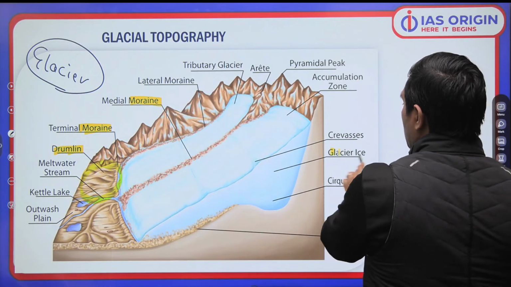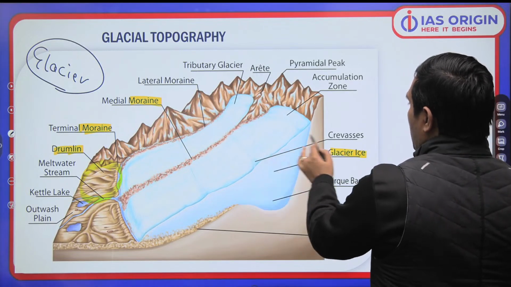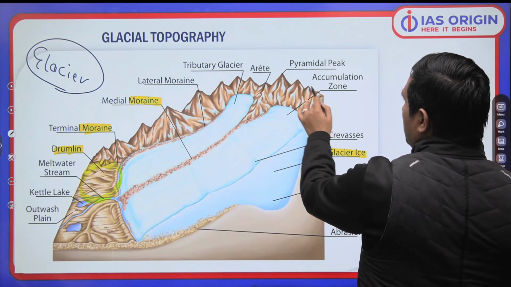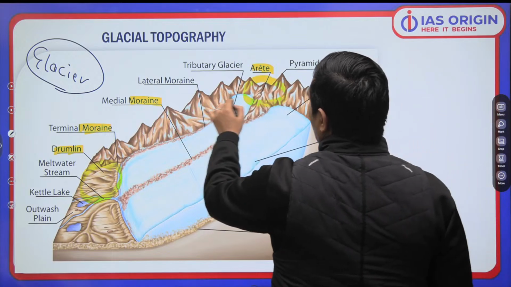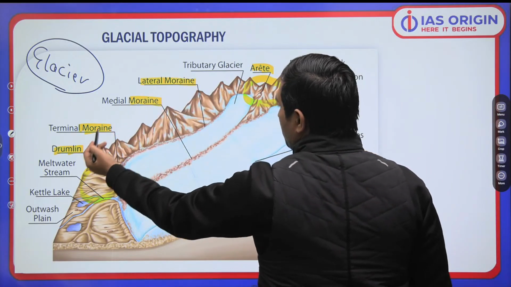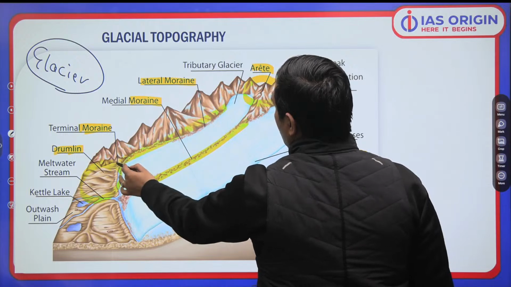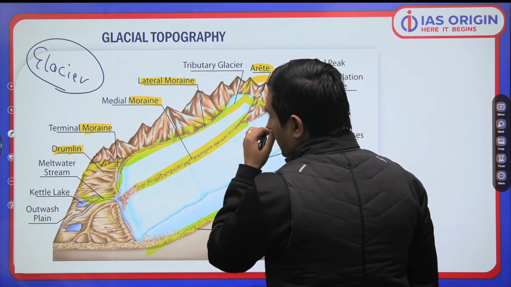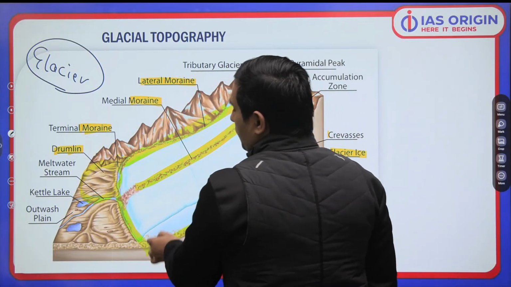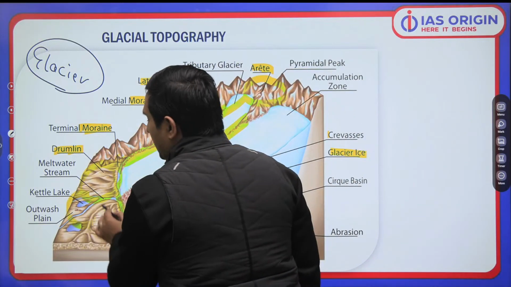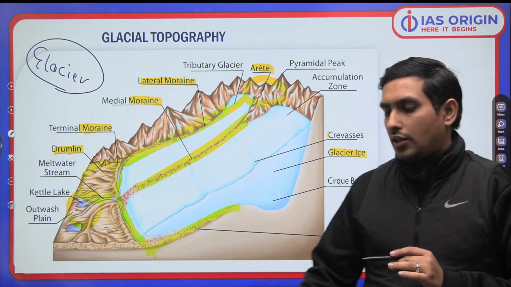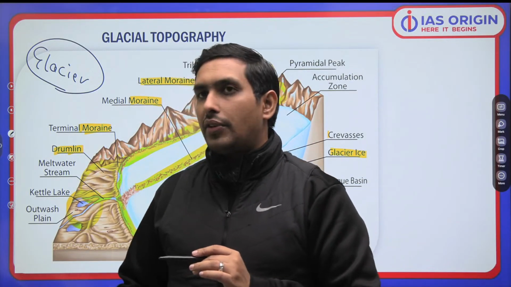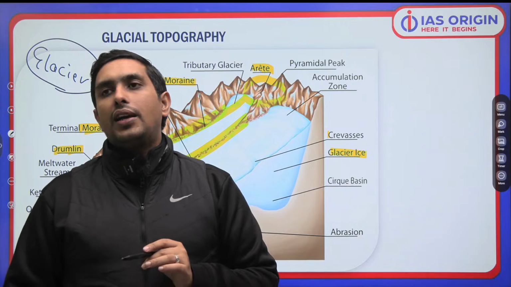For example, you have glacier ki ice, it is moving. We will have, of course, an accumulation zone, arete is there, like here a lateral moraine is formed, medial moraine, terminal, so different kinds of moraines are formed. Here we have lateral moraine, here we have medial moraine, here we have lateral moraine, here we have terminal moraines. So you can see, here we have small kettle lakes whenever we have action of the glacier. So glacier action is doing its task very nicely.